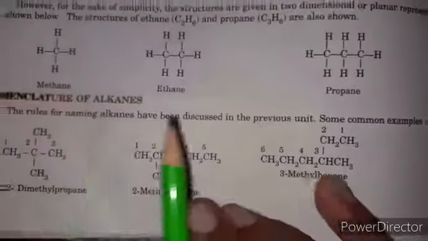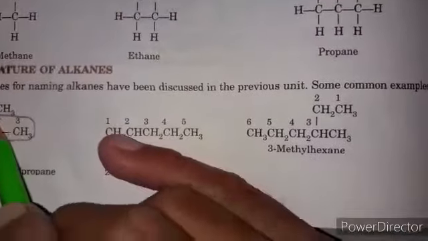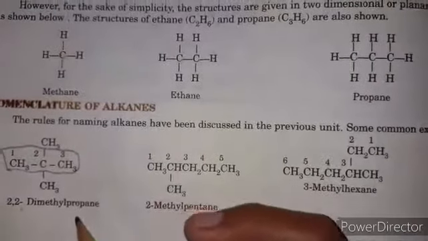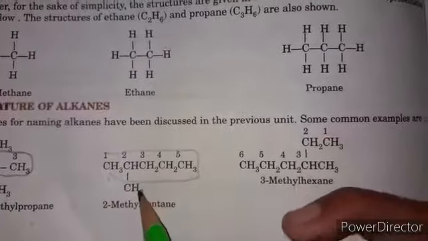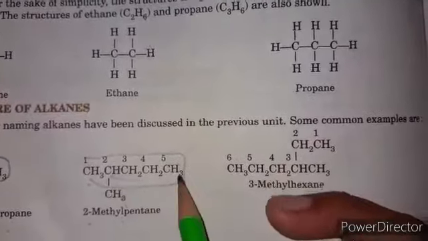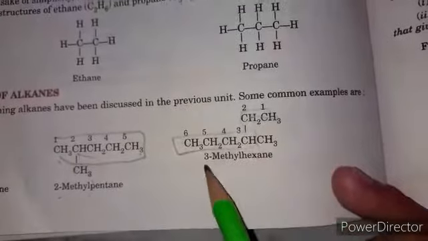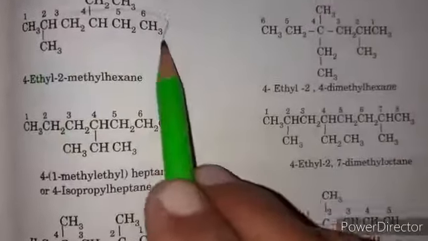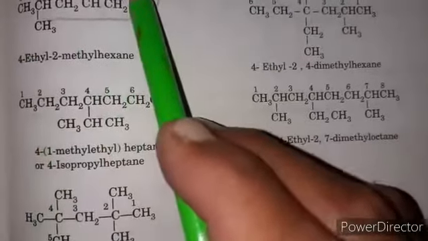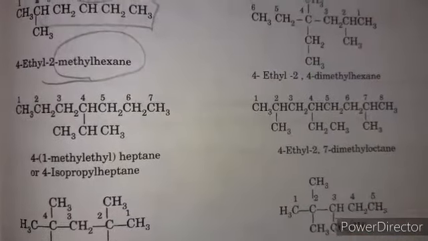Next we discuss the nomenclature of alkanes, which we already discussed in the previous unit. We give the number to the longest chain. So its name is 2,2-dimethyl propane. It's the longest chain, so we start from here because the lowest number is given to the substituent. So 2-methyl pentane. In this case, we start numbering from this end. It's the longest chain. So 3-methyl hexane. In this case, we start the numbering for the longest chain. 4-ethyl according to the alphabetical rule. 2-methyl hexane. All the rules for nomenclature of alkanes are the same as given in the previous unit.